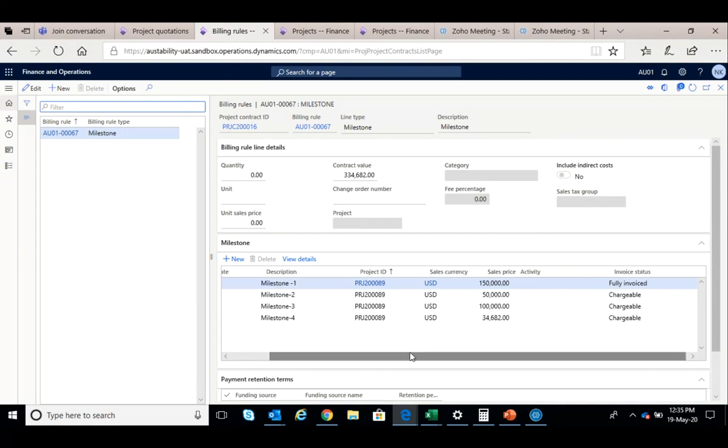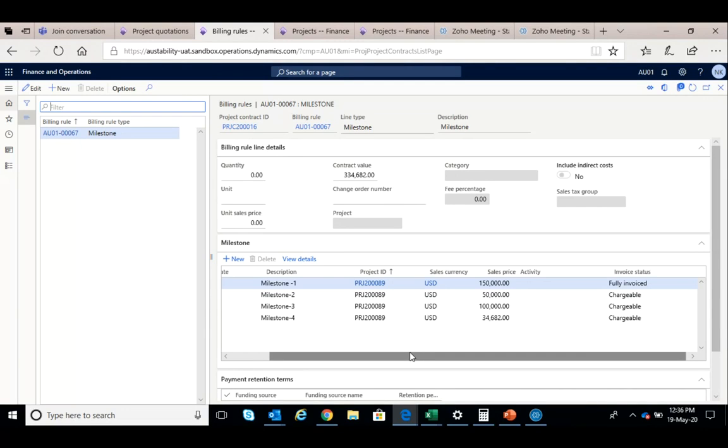There is also progress billing which you can do, meaning percentage of completion. For example, if you have a contract which says that there is no milestone, but for every 20% of completion of work as certified by the assessor, I can raise the bill. If that is the case, you can put the completion percentage as 20. So every time you complete and update the status in the system that you have completed 20% of the work, then the system will raise an invoice.